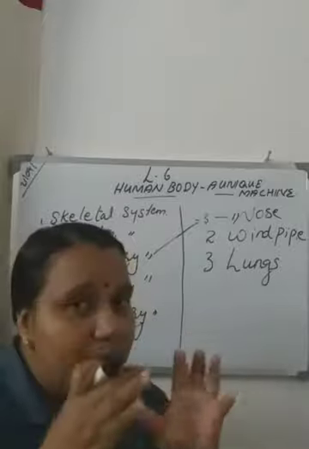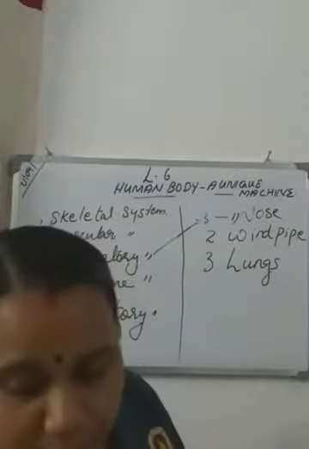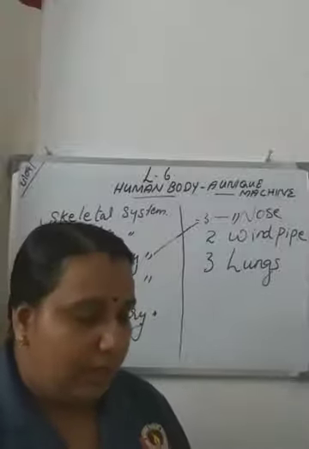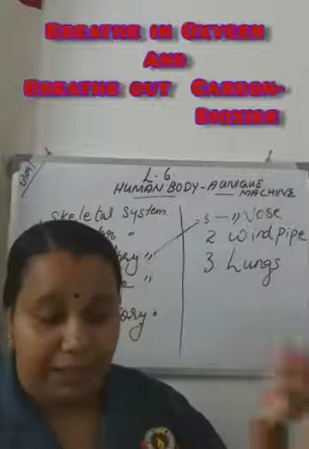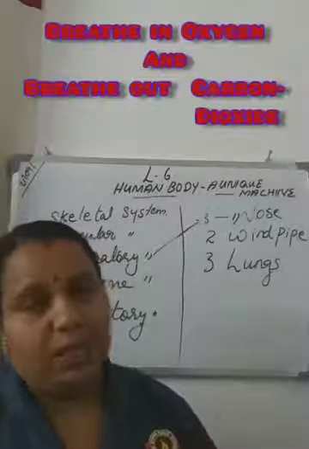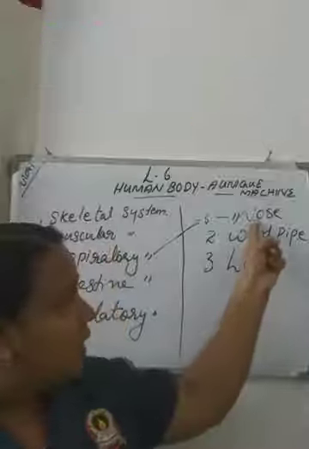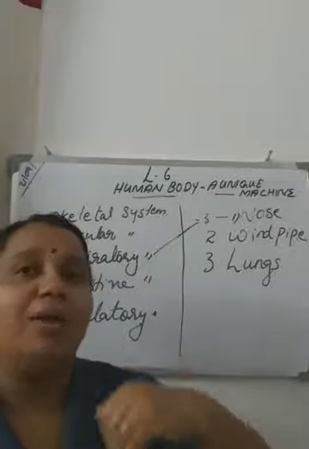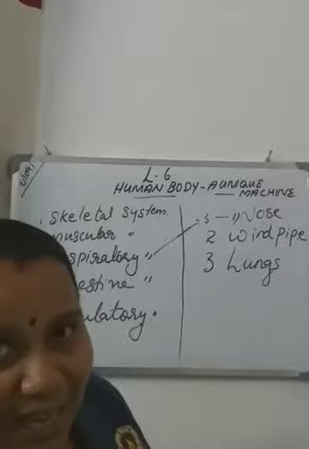So there are 3 main organs related with the respiratory system: nose, windpipe and lungs. Which gas do we take in? Yes, we breathe in oxygen and breathe out carbon dioxide, and this process takes place through the nose. We must breathe in and breathe out through the nose as it filters the air.